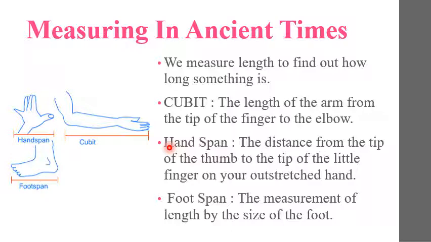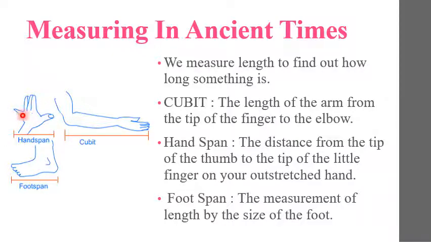Now next, the next subunit used in ancient times was the hand span. Let us know what a hand span is. You can see here in the picture the distance from the tip of the thumb to the little finger. Whatever distance is measured from the tip of the thumb to the tip of the little finger on your outstretched hand.